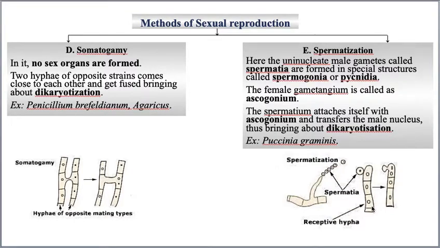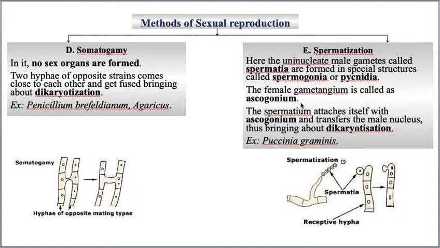This is called the female hypha, and the female gametangium is called ascogonium. Please don't get confused. For the male in spermatization, you have to call it spermogonia, whereas the female of the spermatization process, you have to call ascogonium.